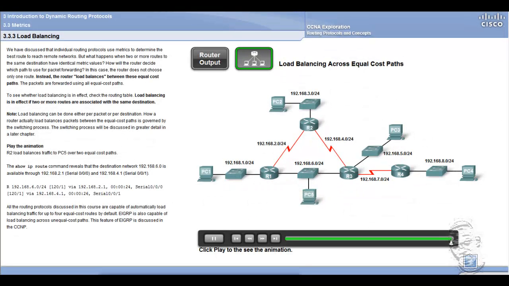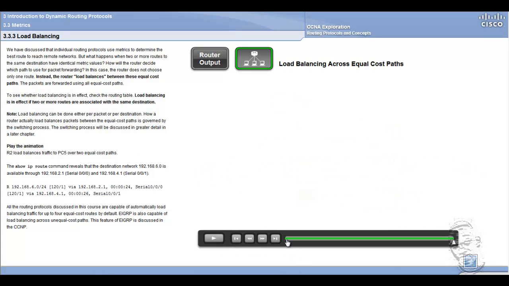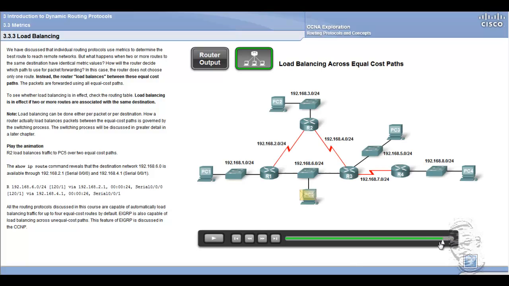We have discussed that individual routing protocols use metrics to determine the best route to reach remote networks. But what happens when two or more routes to the same destination have identical metric values? How will the router decide which path to use for packet forwarding? In this case, the router does not choose only one route. Instead, the router load balances between these equal cost paths. The packets are forwarded using all equal cost paths.